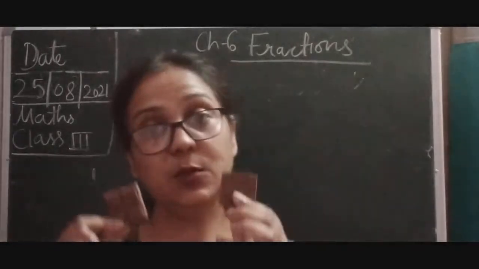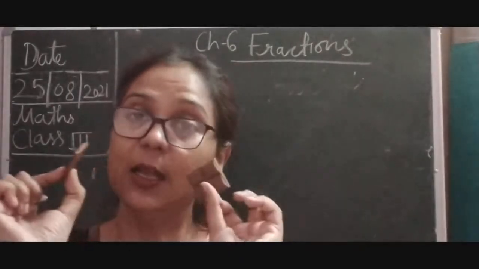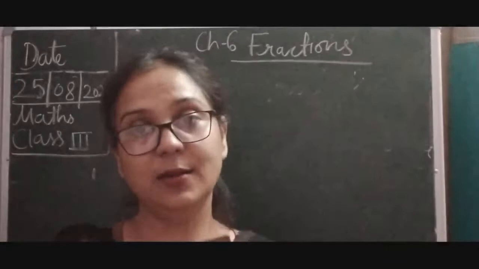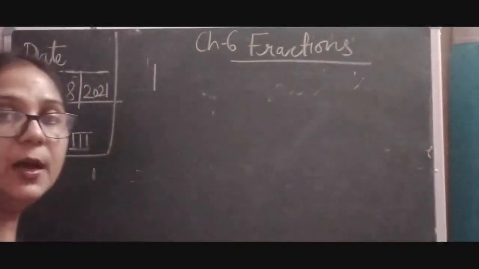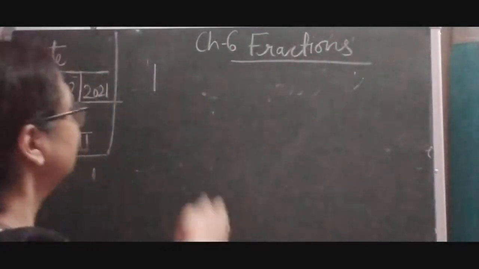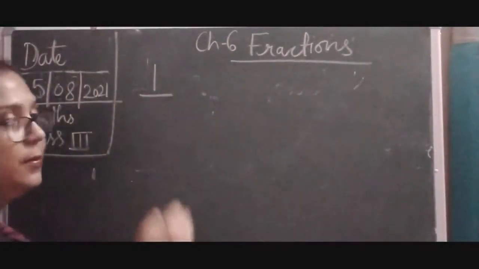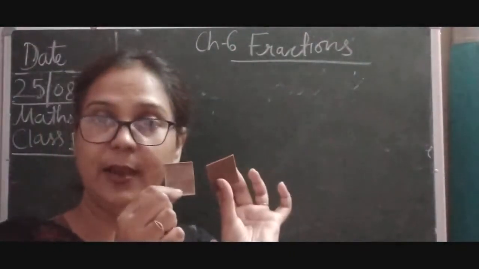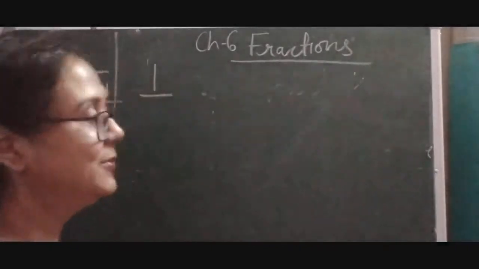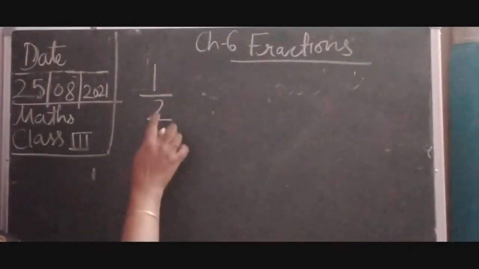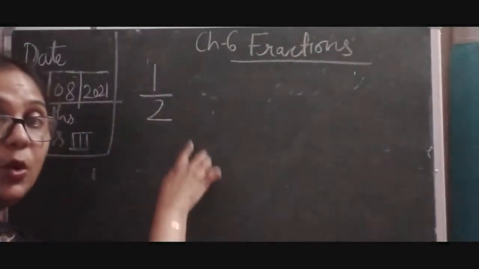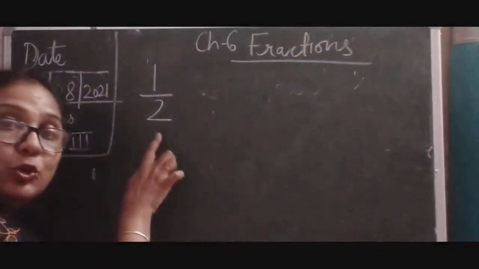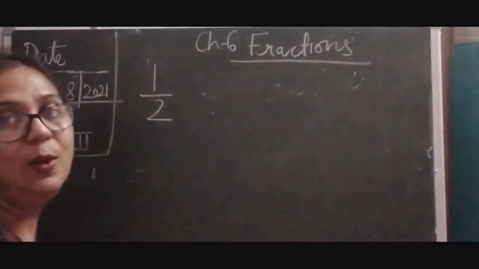It means one chocolate is distributed into two parts. But I got how many parts of it? One part. And there are two parts. So I got one part out of two. It means I got one part of two equal parts.